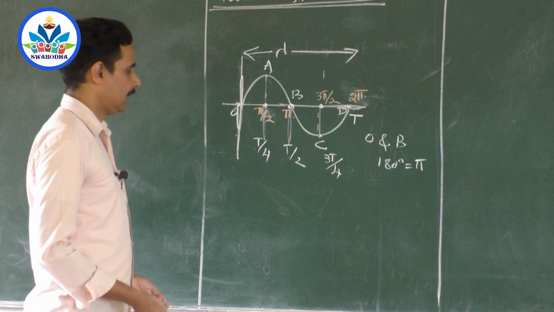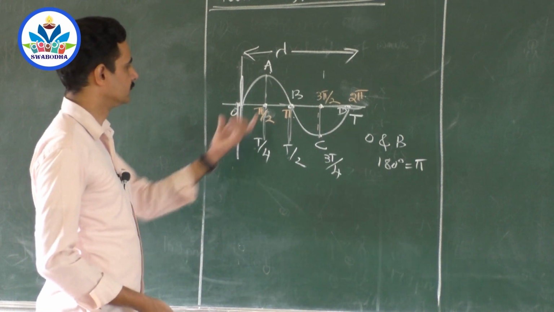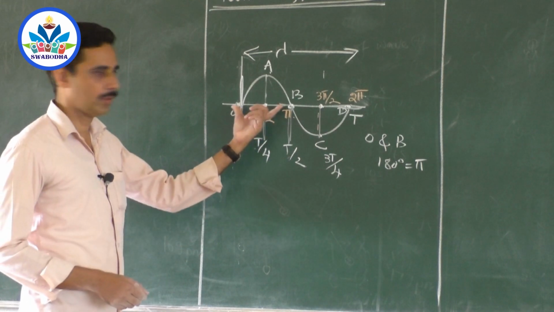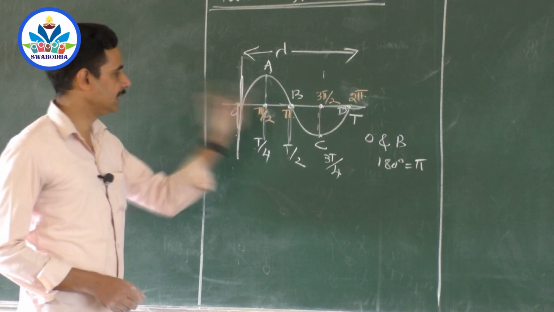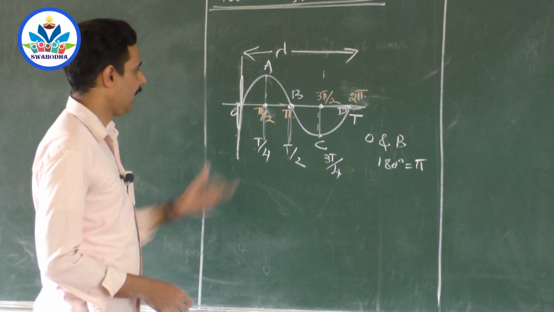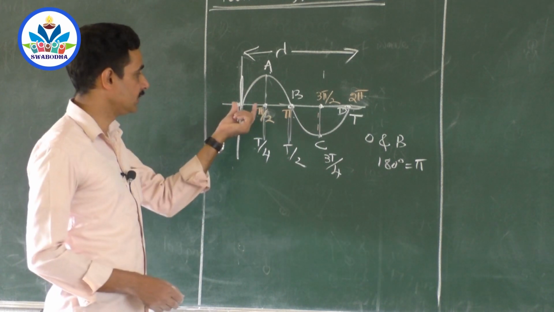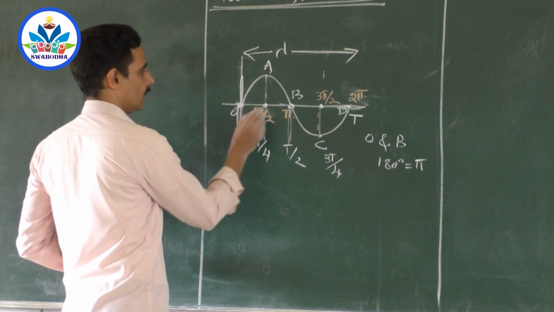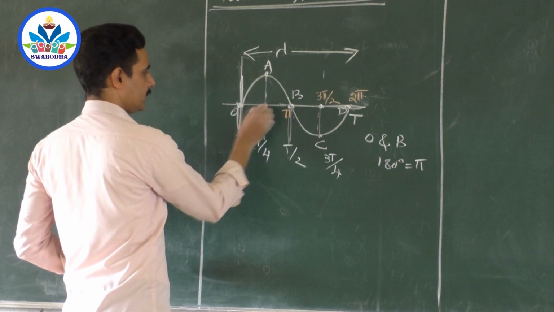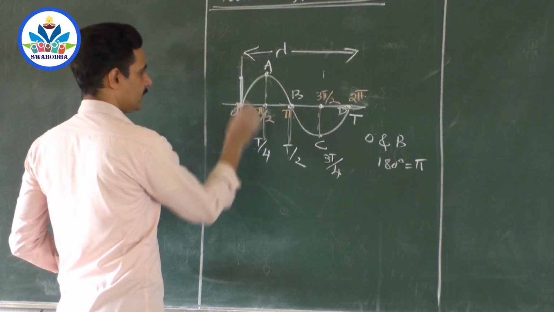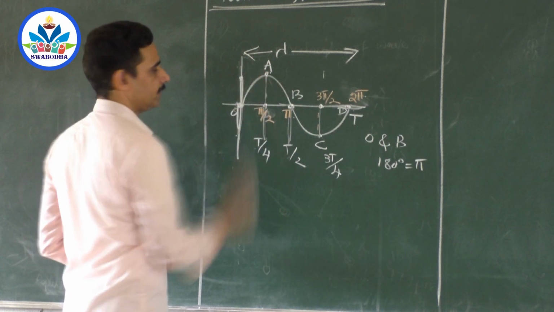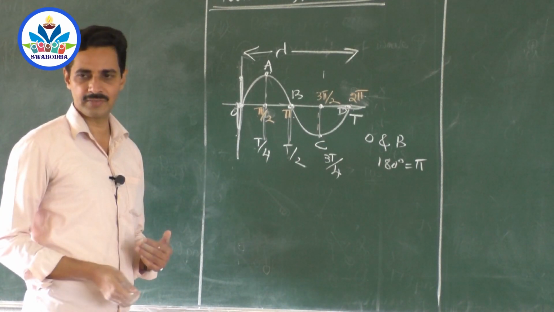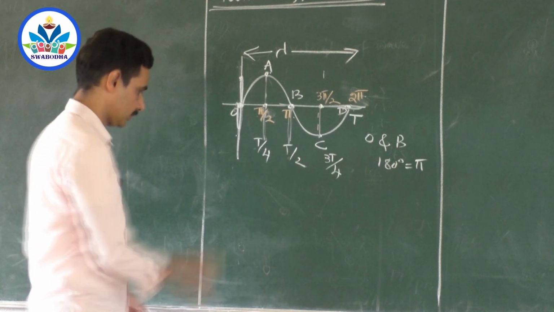Now, if you observe these two particles, one more thing I want to say here. They have a phase difference of 180 degrees, and these two particles have a phase difference of 90 degrees. What do you mean by 90? When this is at 0, this is at peak, and when this comes here, this will go here. When this comes here, this goes here. So this particle will always have a phase difference of 90 degrees. So 90-degree phase difference can be understood like this also, mathematically.